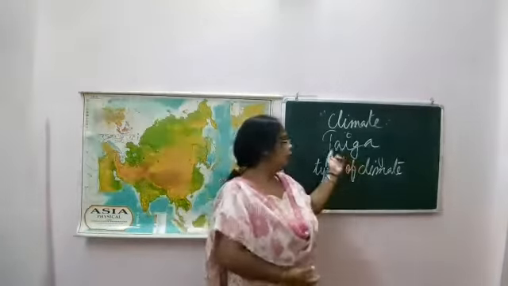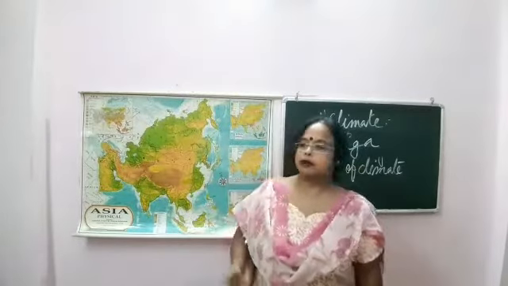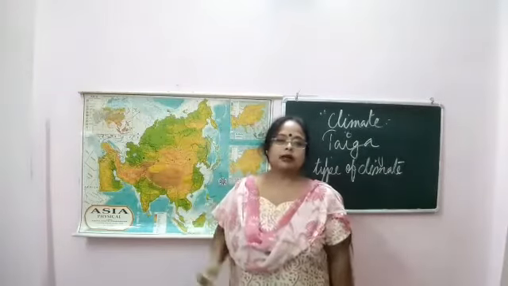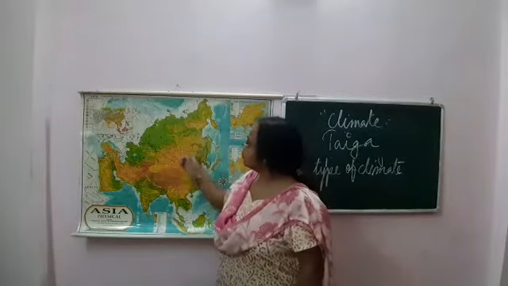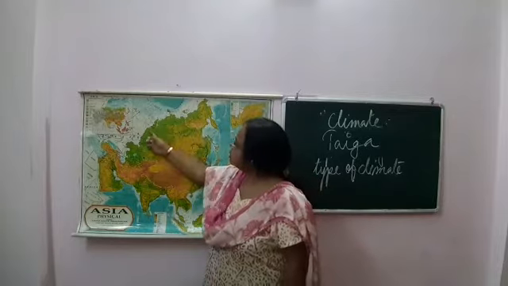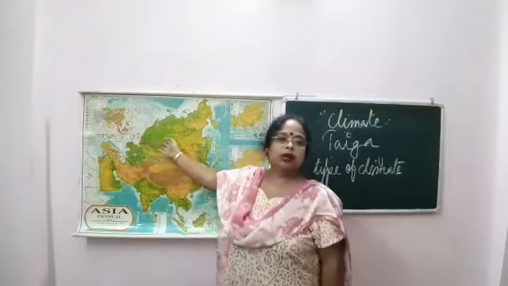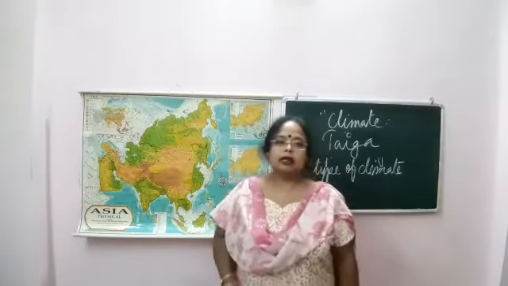Next is the taiga type of climate. It is found in the northern latitudes and stretches from the Ural Mountains eastward to the Pacific coast.